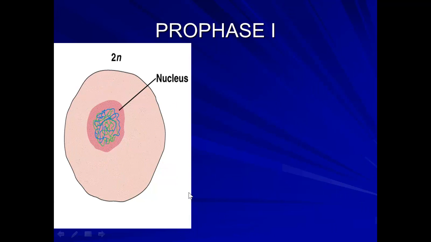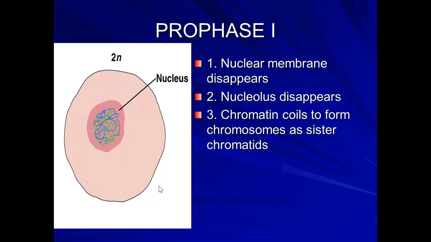All right, so prophase 1 is just like it is in mitosis. You have a couple of things happening. We really focused on the chromatin coiling to form chromosomes as sister chromatids, so you can actually see them. And we also focused on the spindle fibers beginning to form. So 3 and 4 is what you should really focus on.